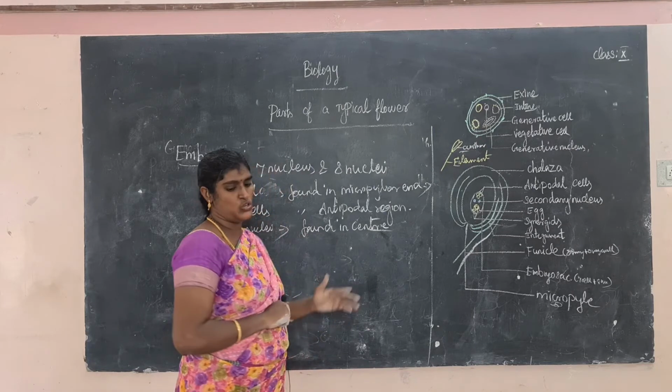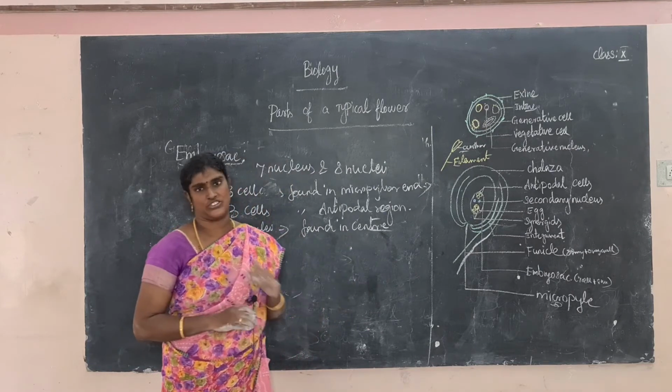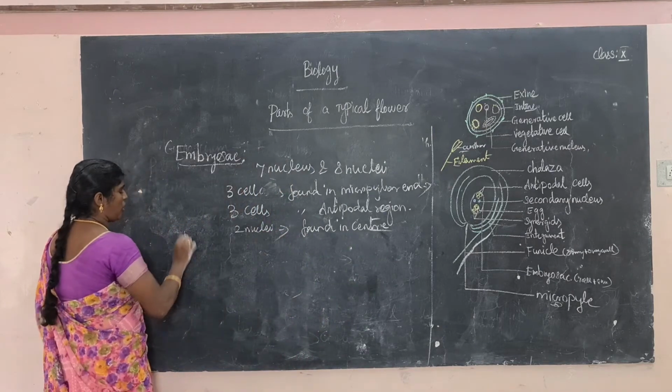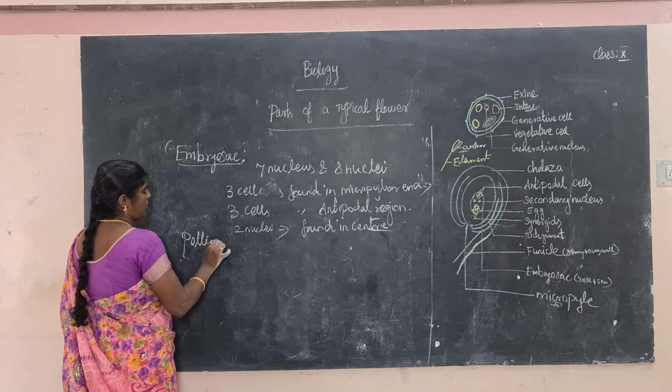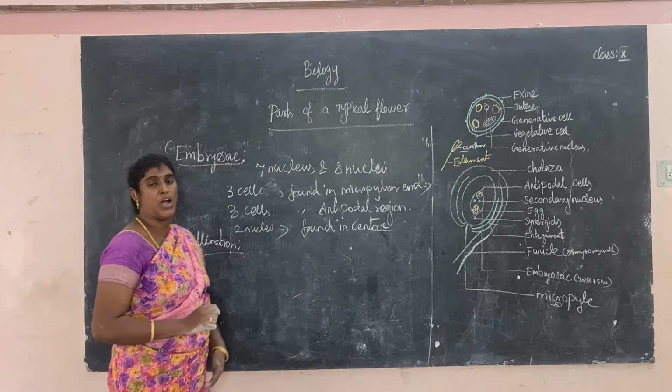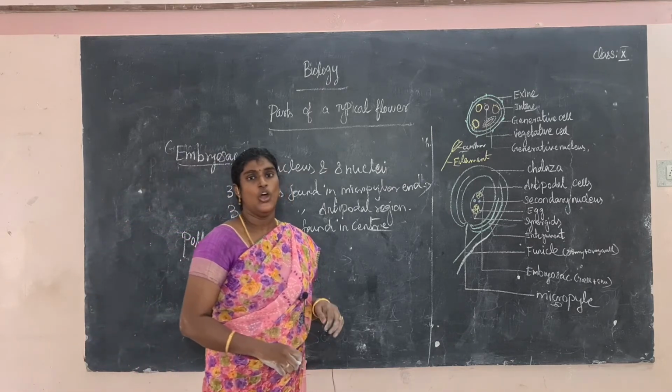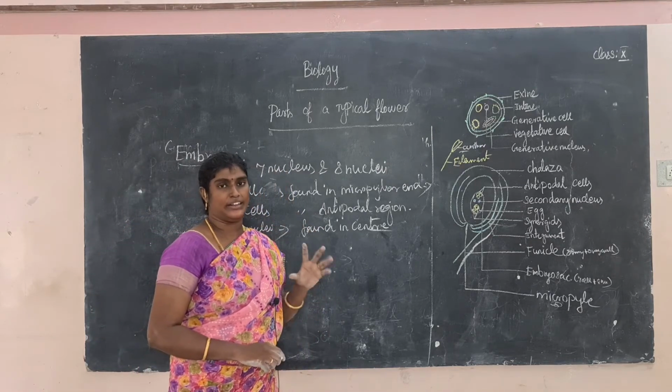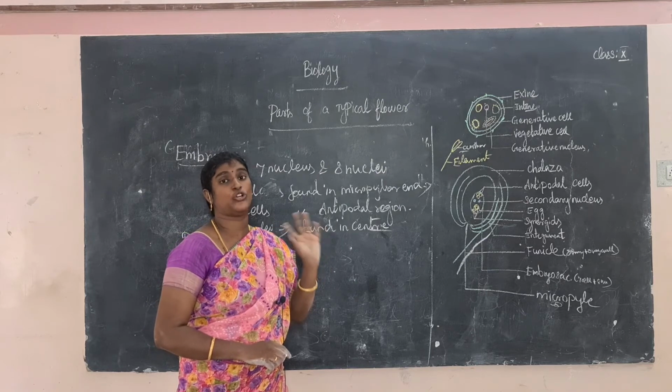Okay, so next, before fertilization, the process called pollination. What is the meaning of pollination? So what is pollination? The transfer of pollen grains from anther to stigma of a flower is called pollination. The transfer of pollen grains from anther to stigma.